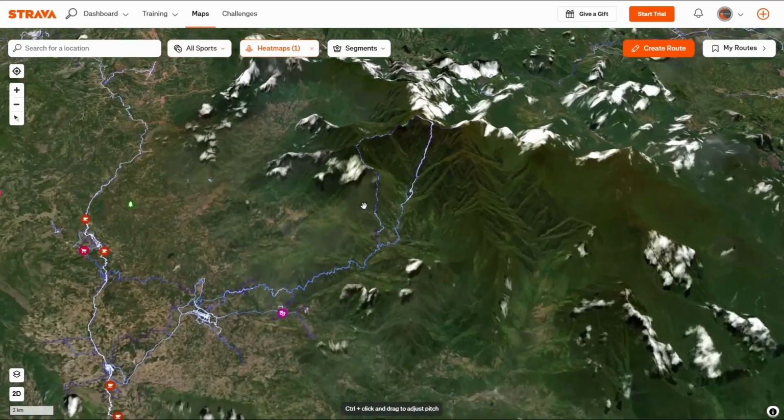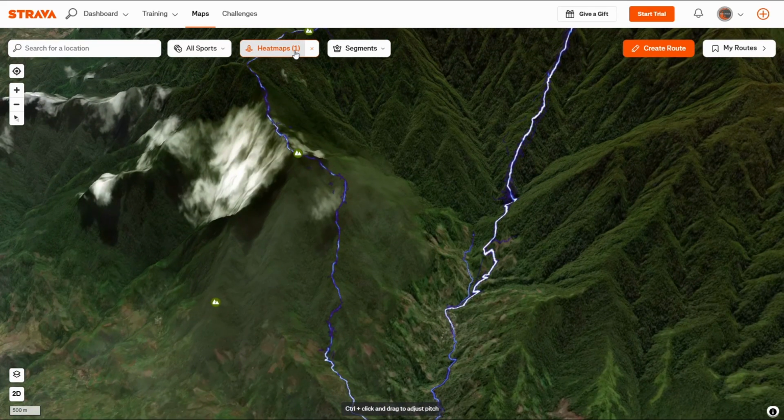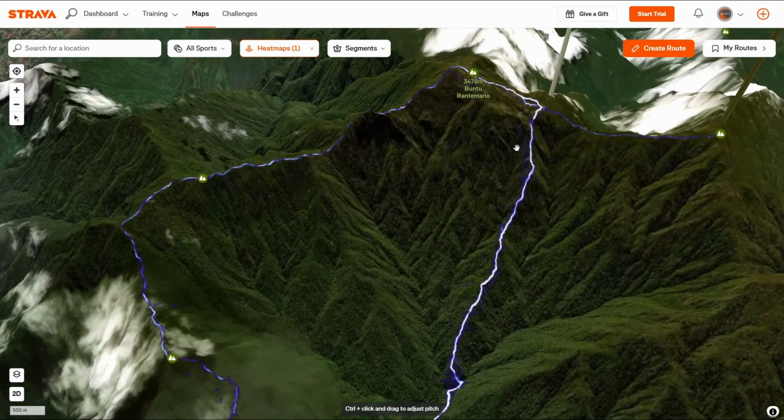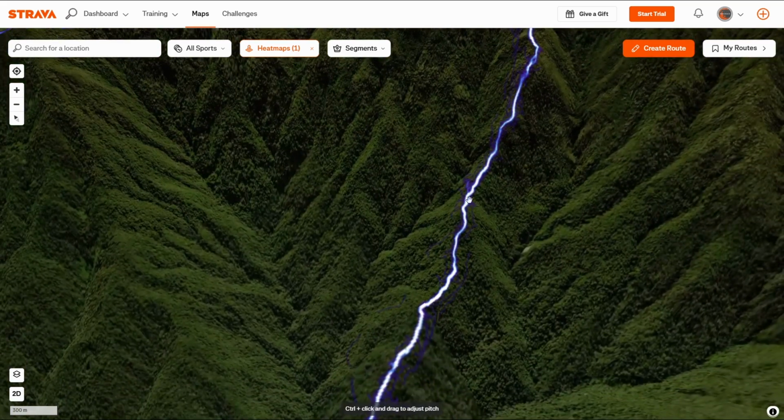For example, if we start looking at this mountain over here and we have applied the heat map, you can see that people like to go and follow this ridge line over here. Well, they go up there.